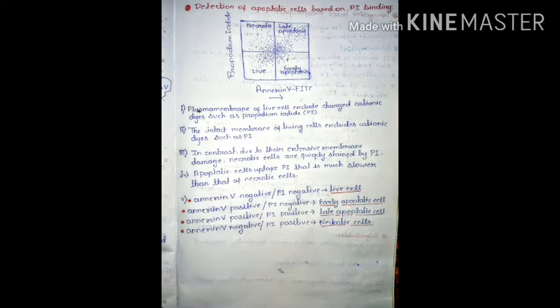So in case of detection of apoptosis based on PI binding, propidium iodide is a cationic dye, and the normal plasma membrane cell easily excludes the cationic dye propidium iodide. But in case of necrotic cell or late apoptotic cell, they can retain the propidium iodide because their plasma membrane is highly damaged. And we can detect the process by a technique that is flow cytometry.